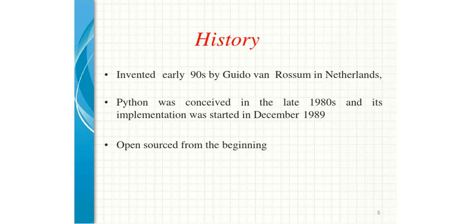Now, if we go back to the history of Python, it was invented by Guido van Rossum in the Netherlands. Actually, it was invented in 1980, but it was implemented in December 1989, and it was approved that yes, the language is a proper one. This language is open source, so anyone can deal with it from the very beginning.